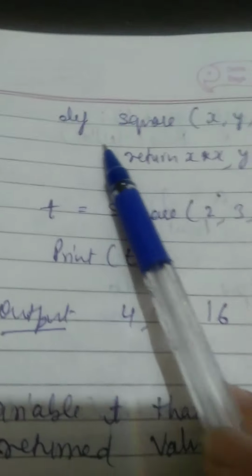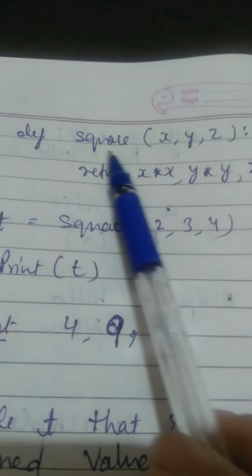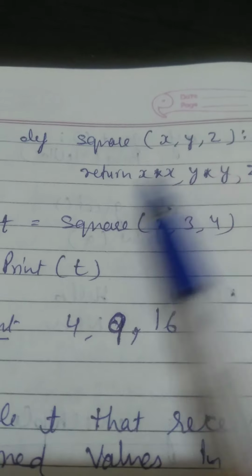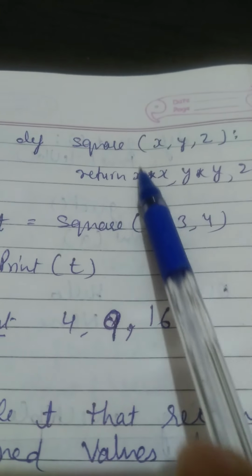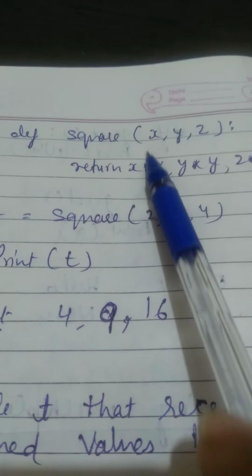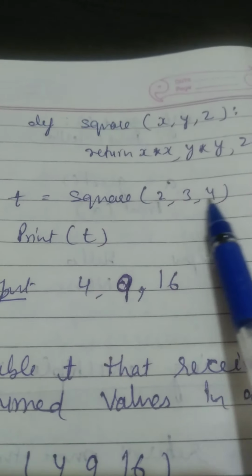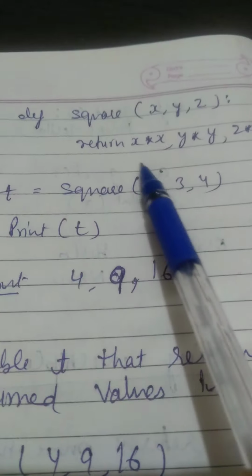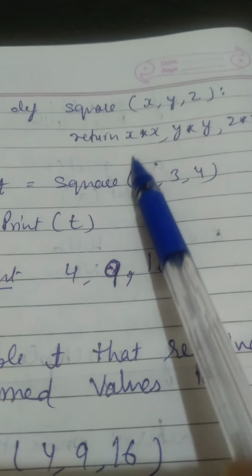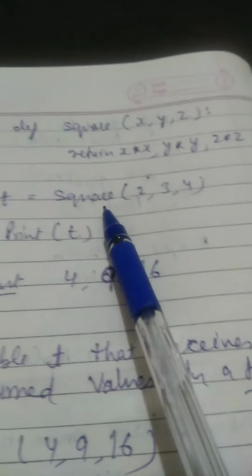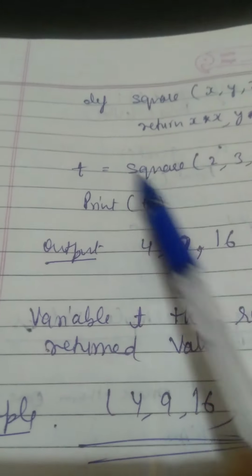And def square(x, y, z) means square is a function, and here we have passed 3 parameters, and we are just squaring. Squaring 2 means x into x. So we are calling the function with 2, 3, 4, so x value becomes 2, so 2 into 2 is 4, 3 times 3 is 9, 4 times 4 is 16, so these values will be returned.